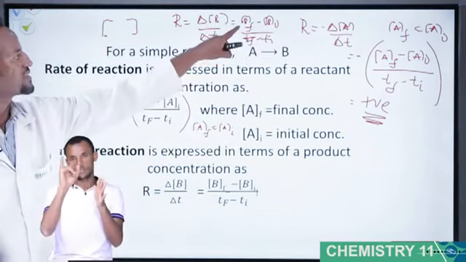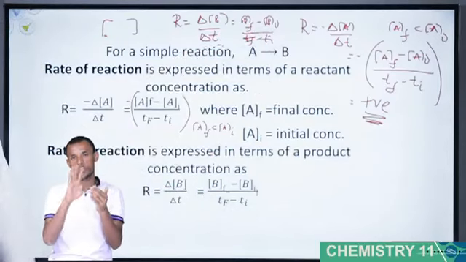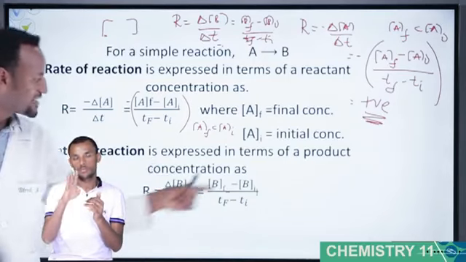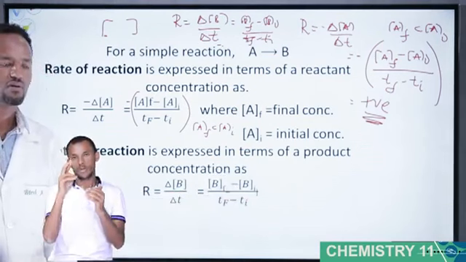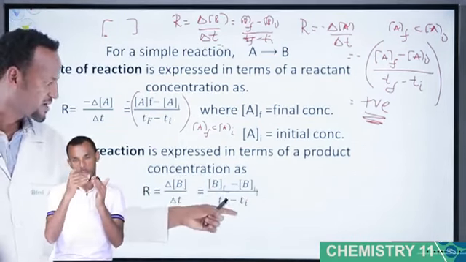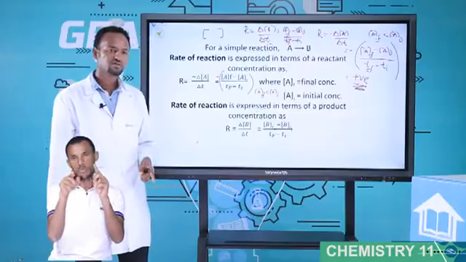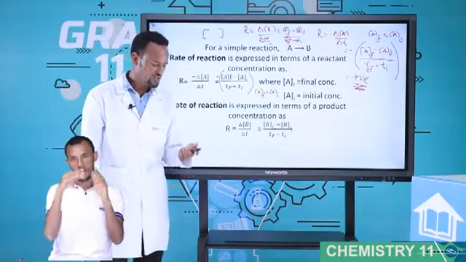Students, which one is greater, B final or B initial? Very good. B final is greater than B initial because the product initial is 0. A larger number minus 0 is already positive, and positive divided by positive is positive. In the case of reactant or product, rate is always a positive quantity.